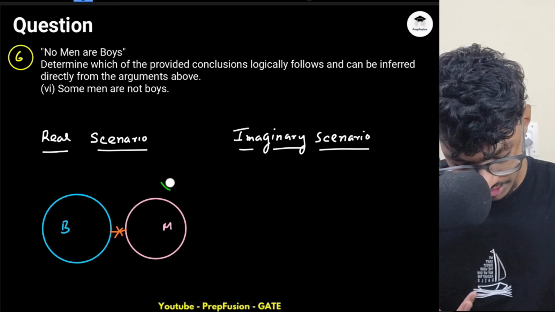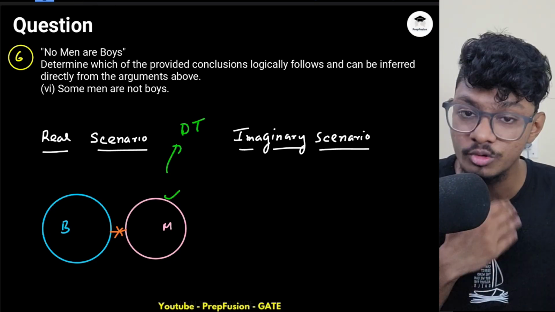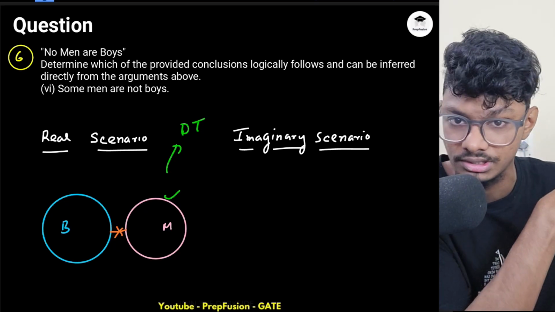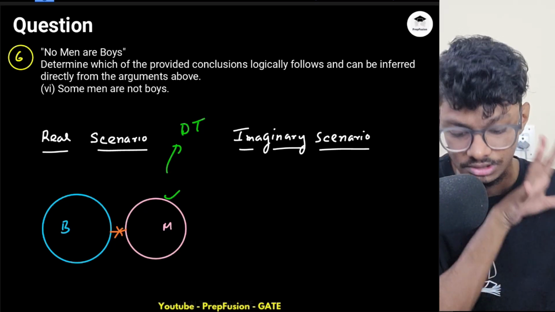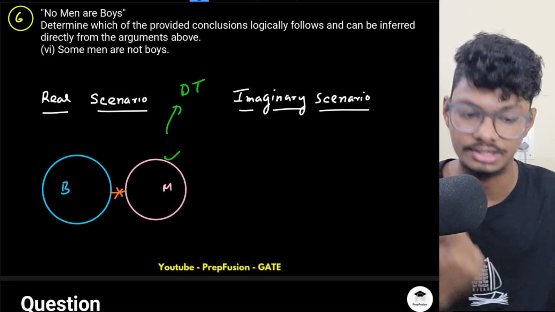Again, it is following the real picture, right? It is following the real picture. So it is again definitely true, because although no new information has been given, this is not the possible conclusion case. This is the definite conclusion. So definitely it is concluding something. Some men are not boys. Yes, you're correct. You're definitely true.